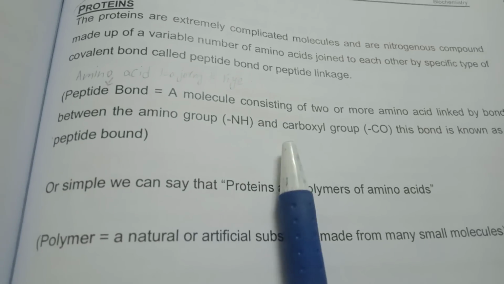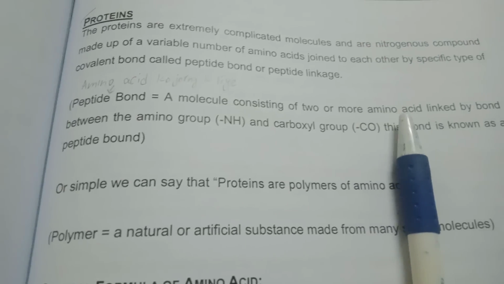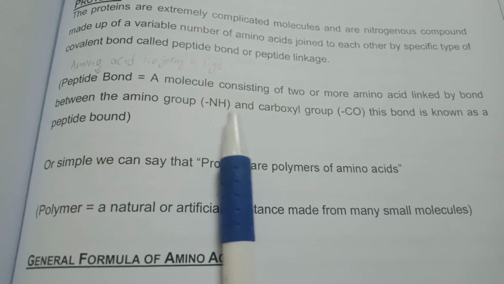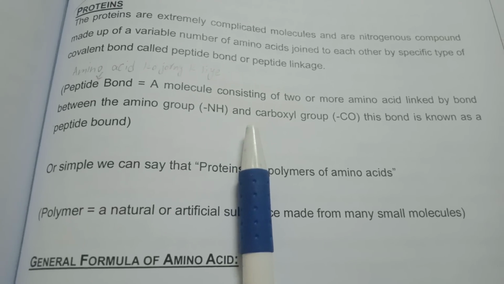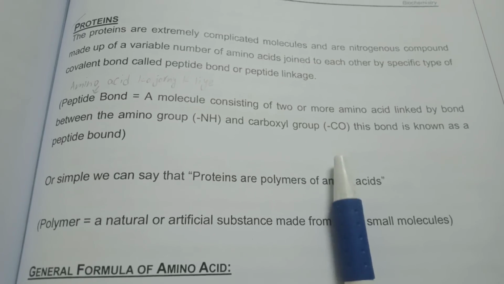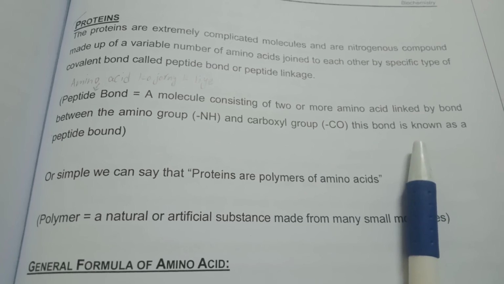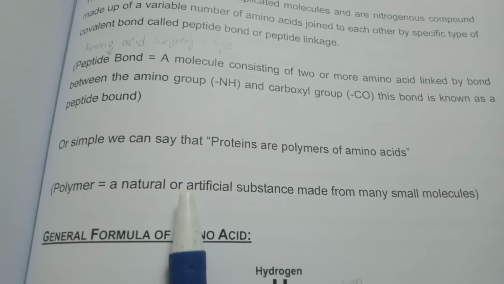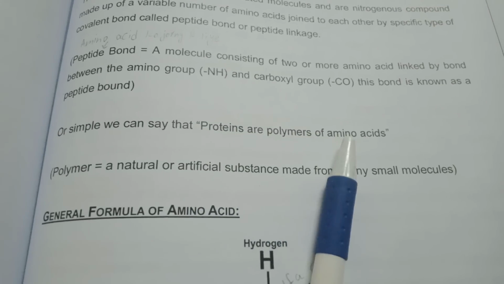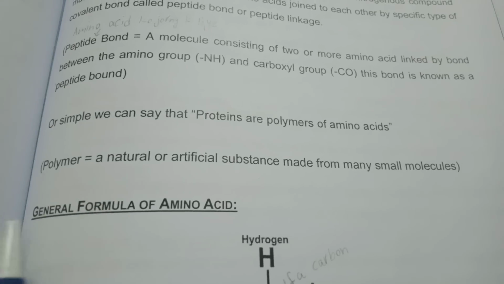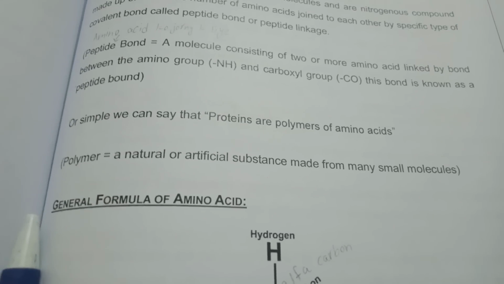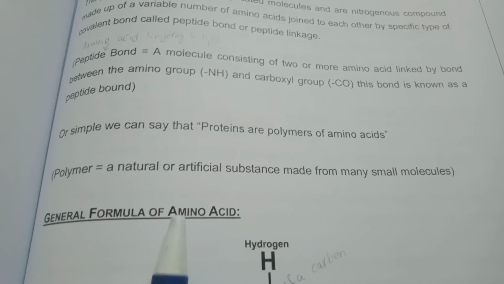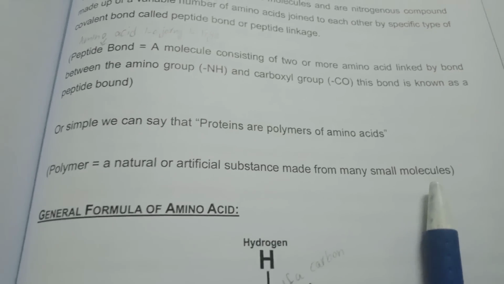Peptide bond: a molecule consisting of two or more amino acids linked by a bond between the amino group (-NH) and carboxyl group (-CO). This bond is known as a peptide bond. Or simply we can say that proteins are polymers of amino acids. Polymers are natural or artificial substances made from many small molecules.